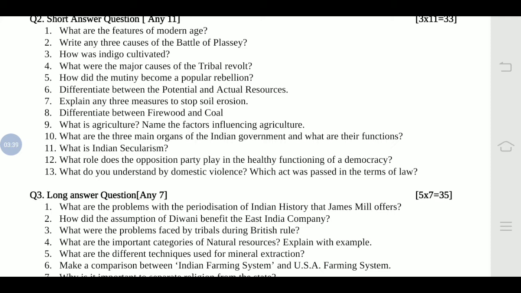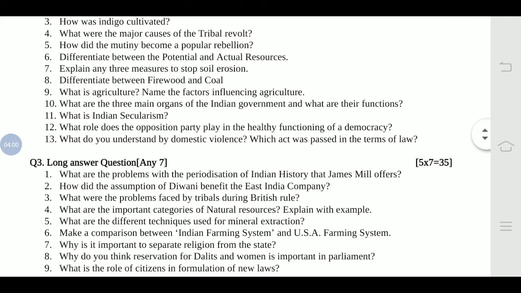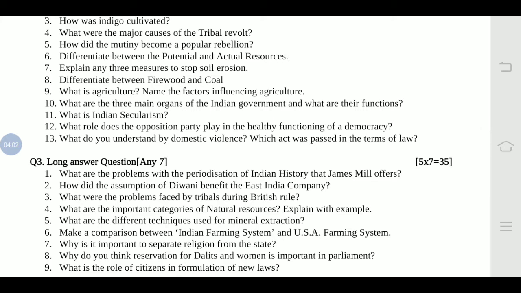That would be for 0.5. So overall 1 mark. So in total with the definition and example, one part will get 1.5, the other part will get 1.5. So overall in this way I will divide the marks. Explain any 3 measures to stop soil erosion. So directly you have to write on 3 points. Differentiate between, again, so definition with example.